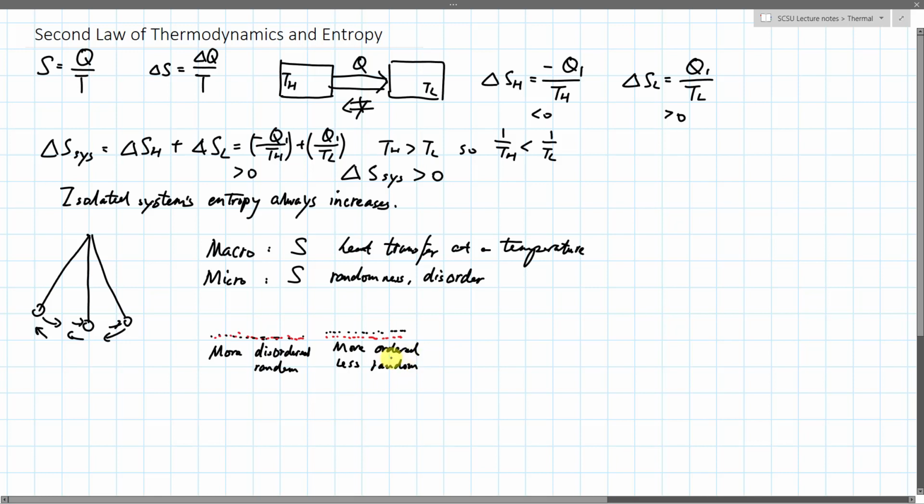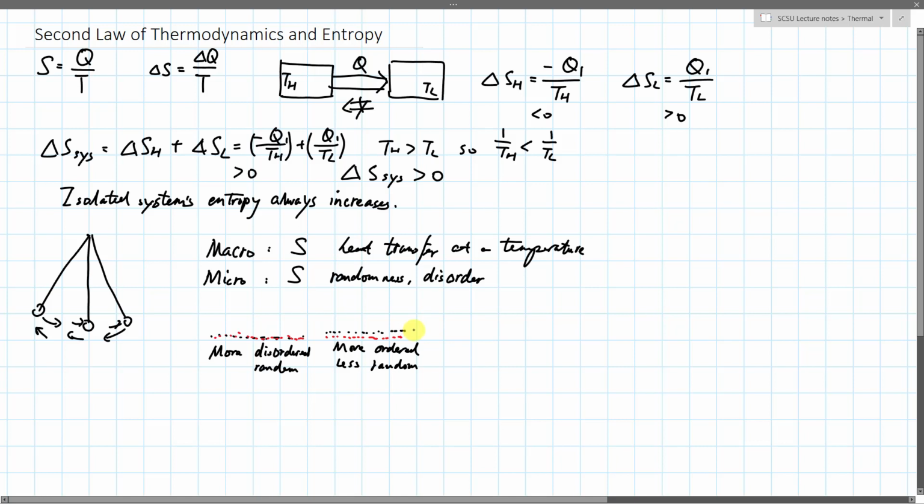So what happens if you take the more ordered system and shake it up? Well, it becomes the less ordered system. And that's what happens in an isolated system. The order always degrades into less order, and less random becomes more random. So that is the direction of time, basically taking things from more ordered to less ordered.